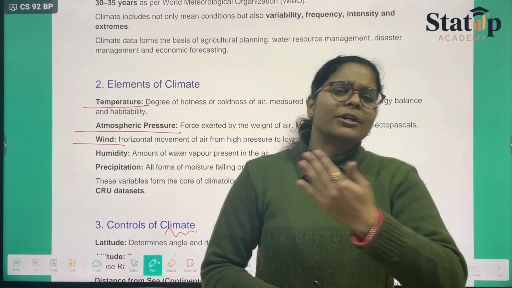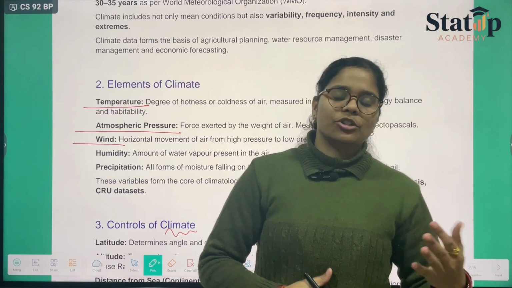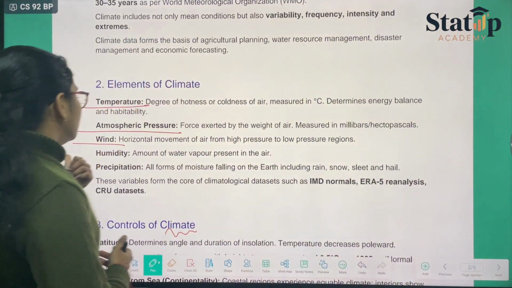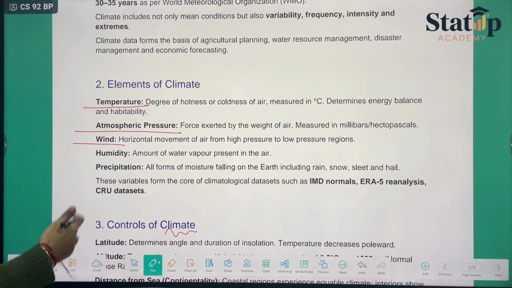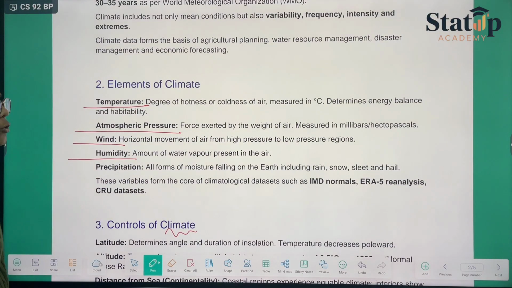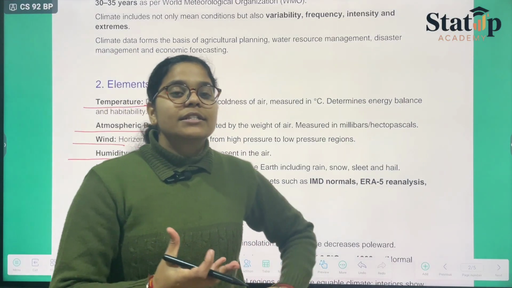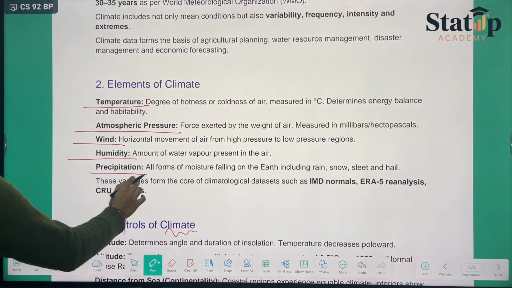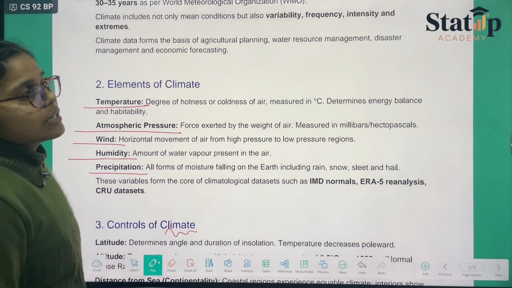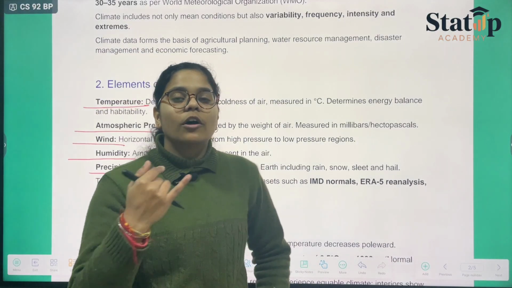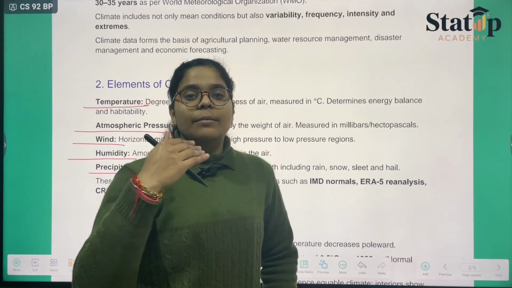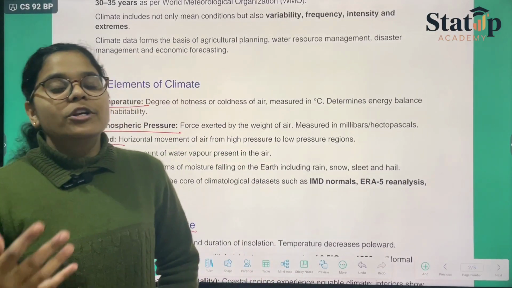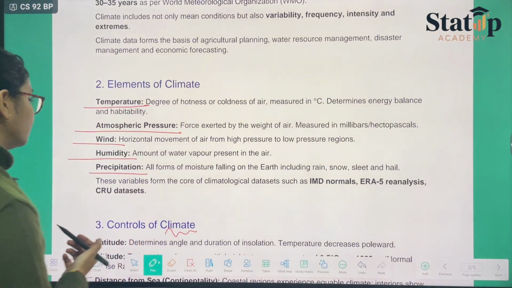So it is nothing but the flow of high pressure to low pressure. Pressure always travels from high pressure to low pressure. This is known as wind. This is what the wind does. Again, the humidity factor basically represents the amount of water vapor present in the air. Next is precipitation. Precipitation is when you see snowfall, sleet, mist, or dew forming. All these forms are nothing but the moisture that is coming from the atmosphere.